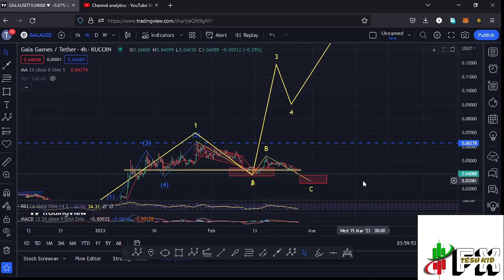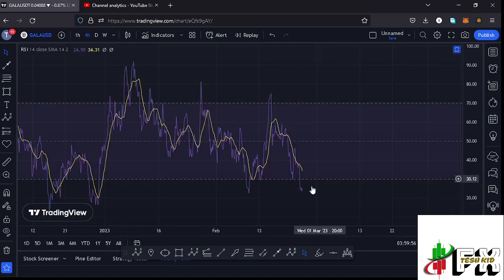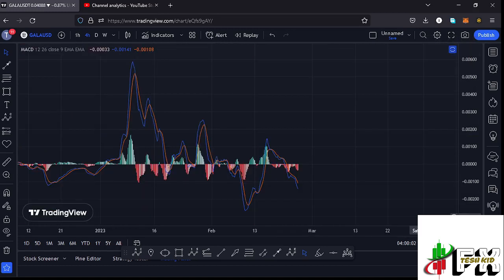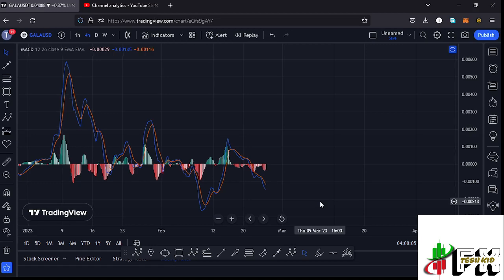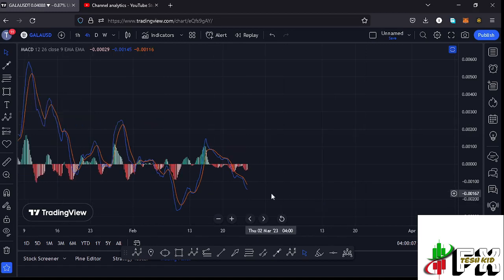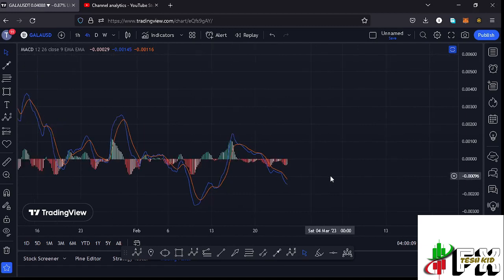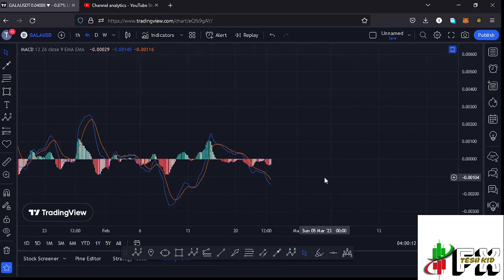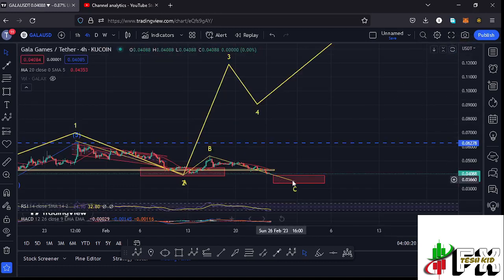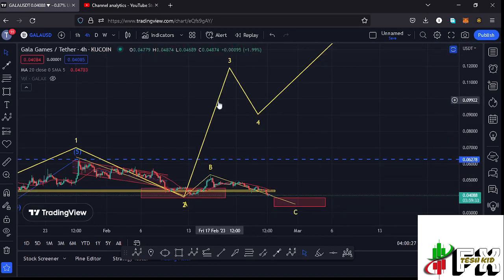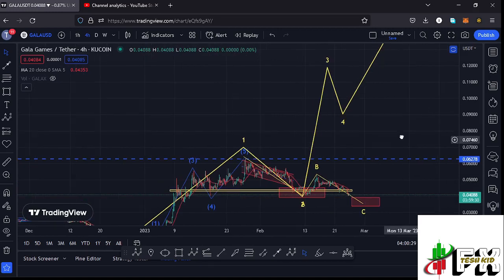And also taking a look at the indicators here on the RSI, we are trading at around the 24 mark, meaning we have managed to get into the oversold region here on the RSI. Also taking a look at the MACD, we have been able to print a bearish cross, and we're also seeing a bit of a sharp increase in the selling momentum, suggesting that there are chances of continuing to see the breakdown here on the Gala Games chart to maybe give us one more new low in the formation of that higher Elliott wave count 2 before we can start our massive bounce to the upside in the formation of that wave 3. So that is what I'm expecting here on the short-term scenarios.